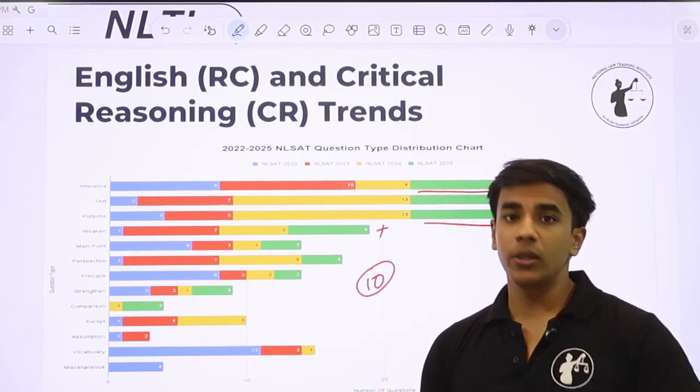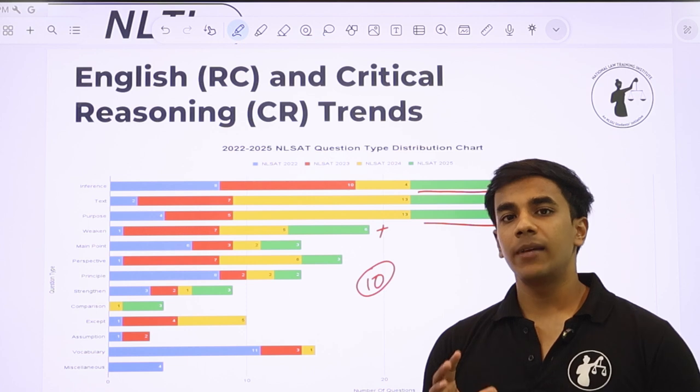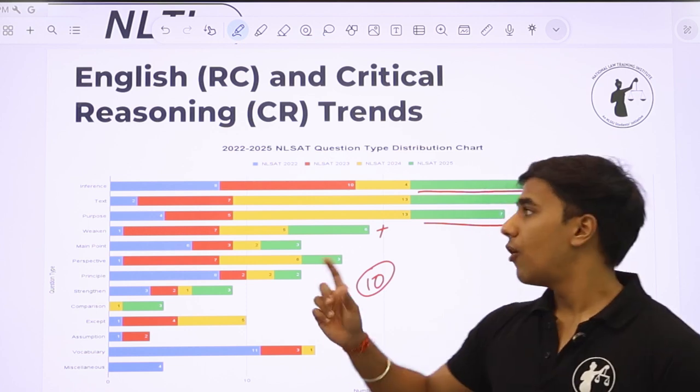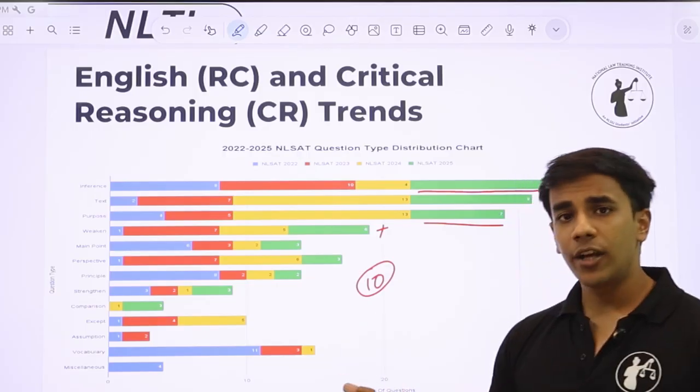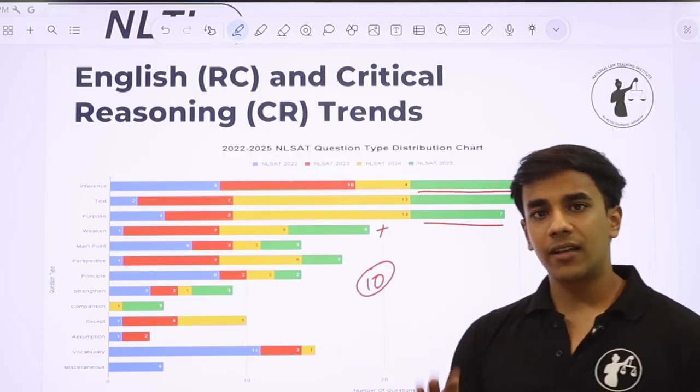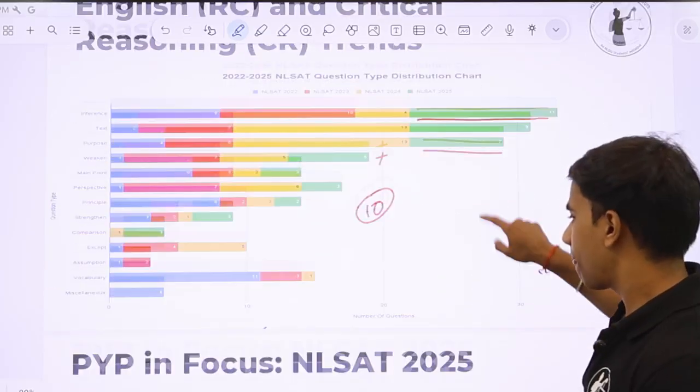This slide will give you enough guidance on what NLSAT 2026 will also ask. To tell you in brief, NLSAT 2026 may expect a huge focus on inference, assumption, strengthening, weakening, main point, and directly text-based questions.